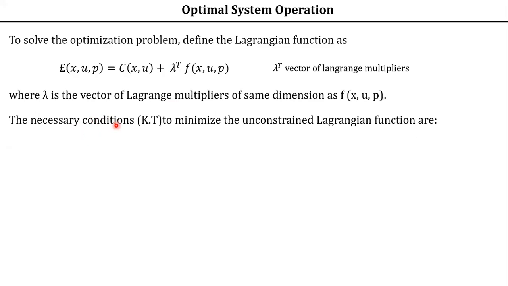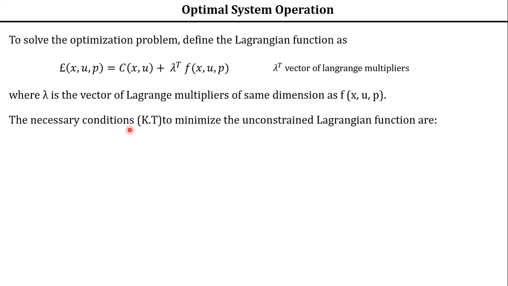In state space analysis, I don't know whether that chapter is there for you. There you might have studied in detail about these necessary conditions and sufficient conditions. However, here I have explained with an example what is meant by necessary conditions.